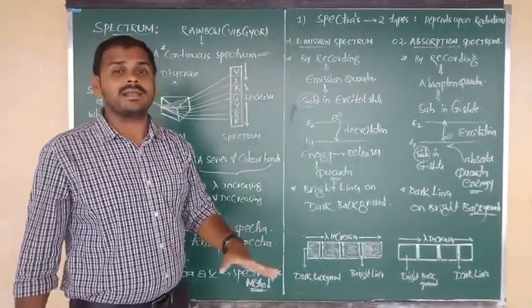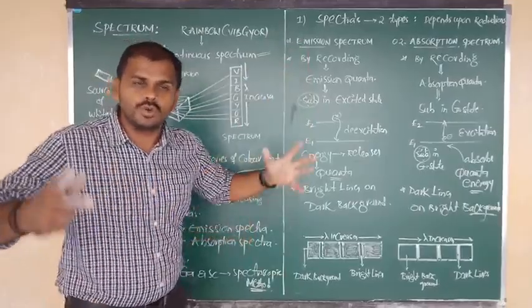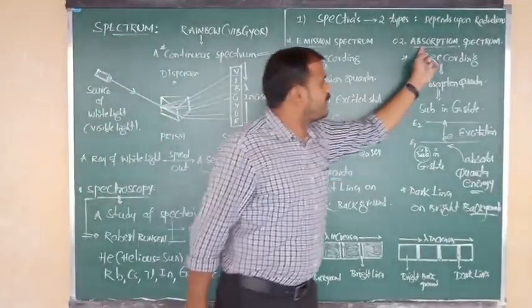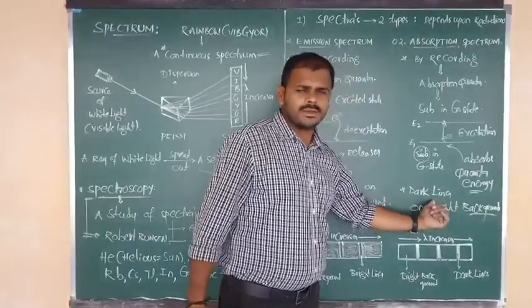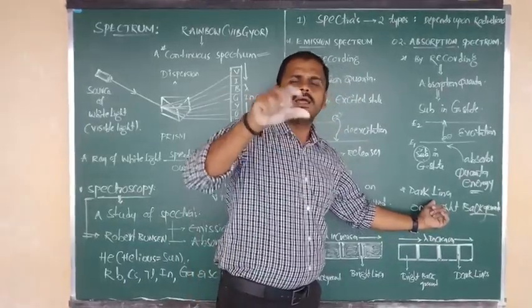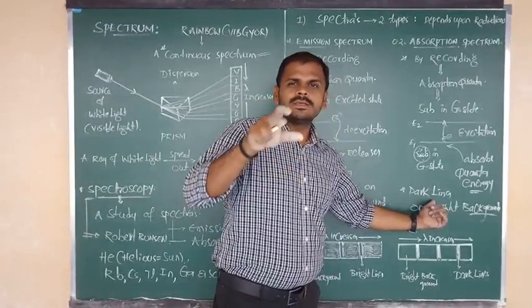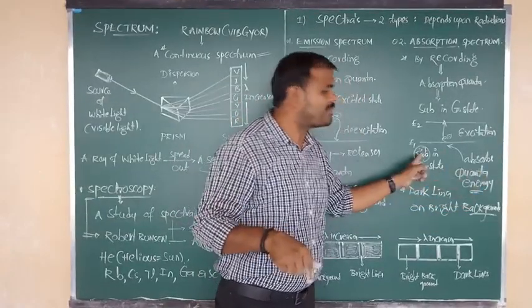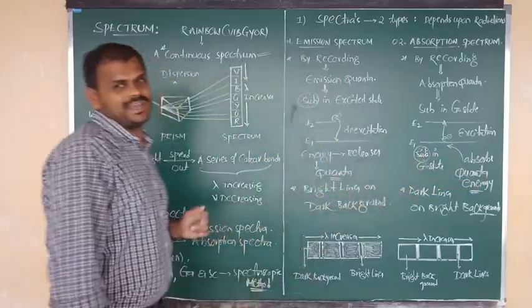Why do we get bright lines in emission spectrum? Due to release of quanta radiation. And why do we get dark lines here? Because in that particular range, some quanta are missing, since such quanta energy was absorbed by the substance which was in the ground state.